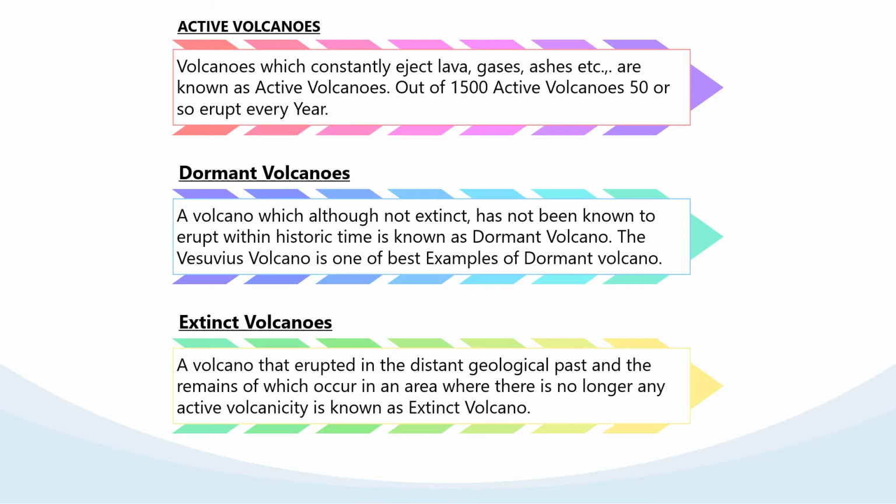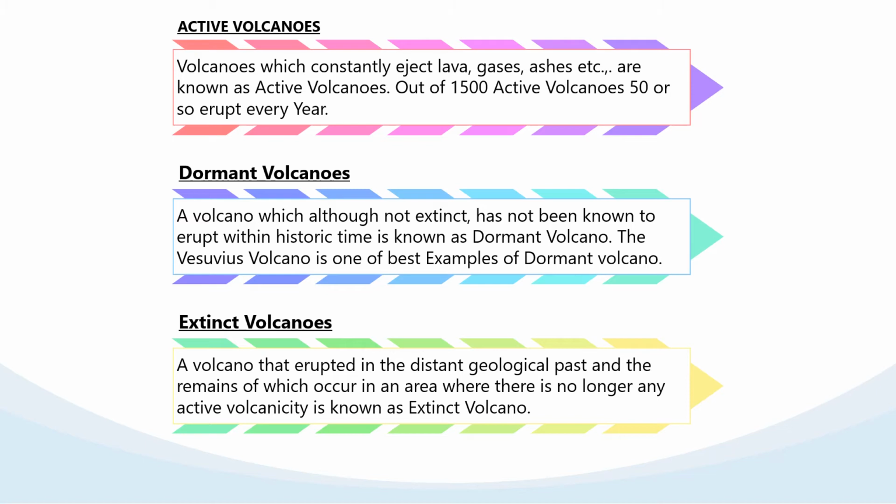Out of 1500, 50 are actively erupting, spewing steam, ash, toxic gases and lava. The best example is Stromboli, found in the Mediterranean Sea, also called the lighthouse of the Mediterranean Sea.